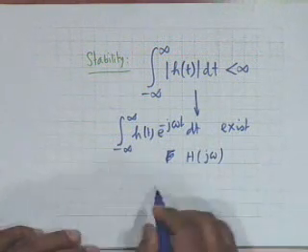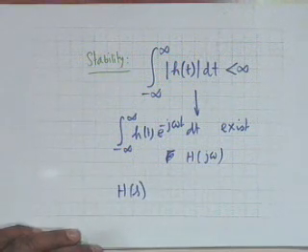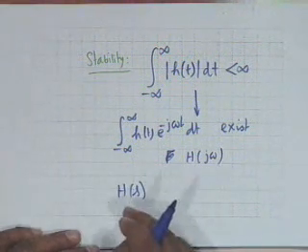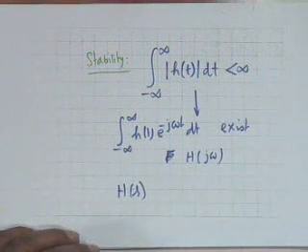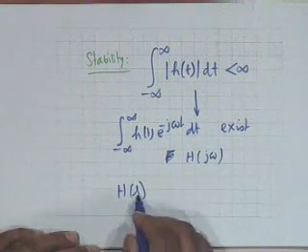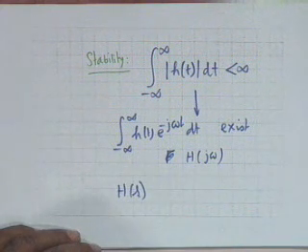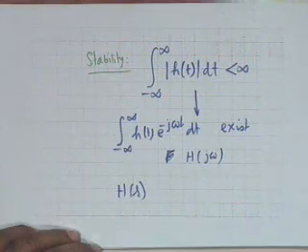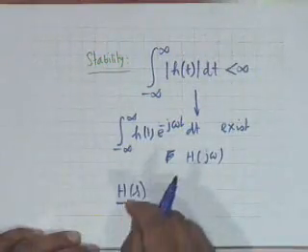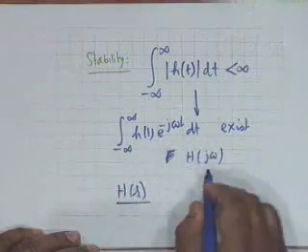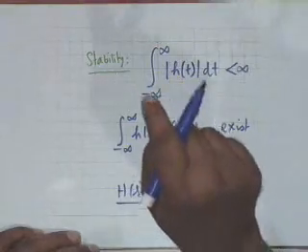Suppose H of S we are able to find out, and its region of convergence is known from the nature of h of t, and the region of convergence includes the j omega axis. What does it mean? If I go back in our argument, the ROC of H of S includes the j omega axis, and therefore the Fourier transform exists.